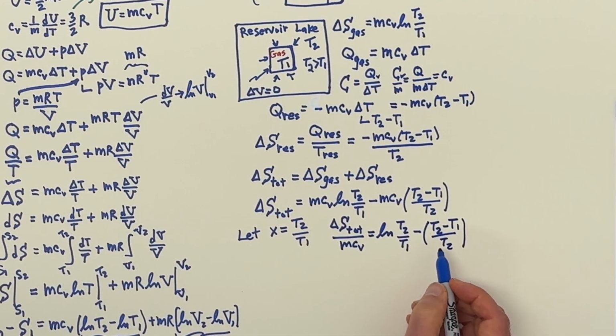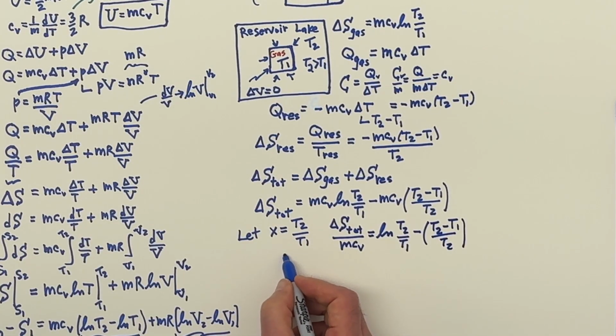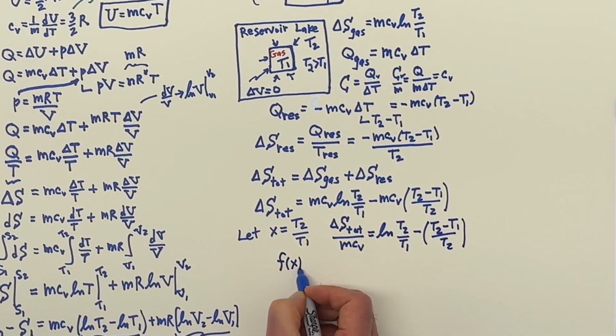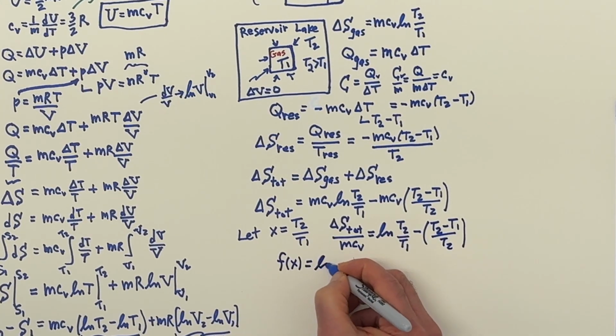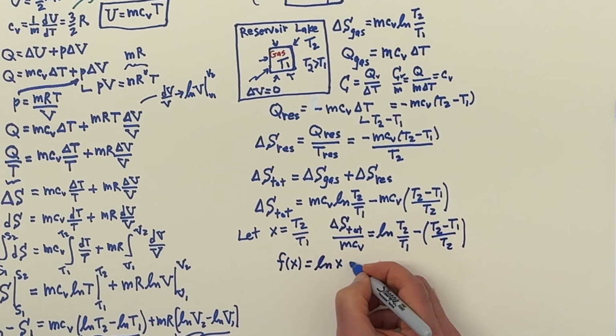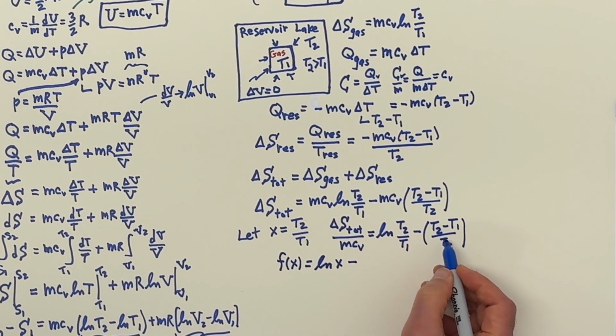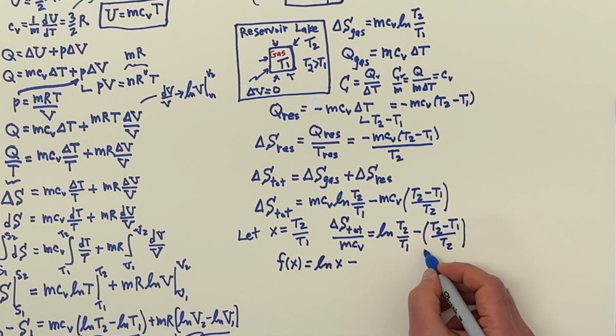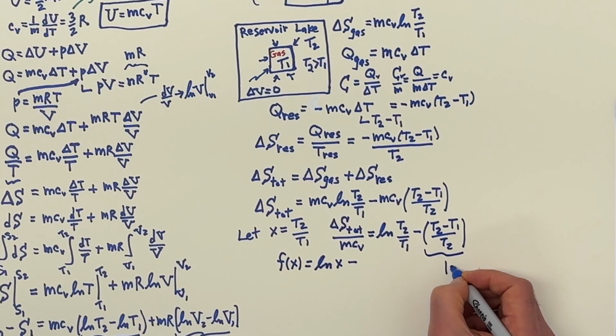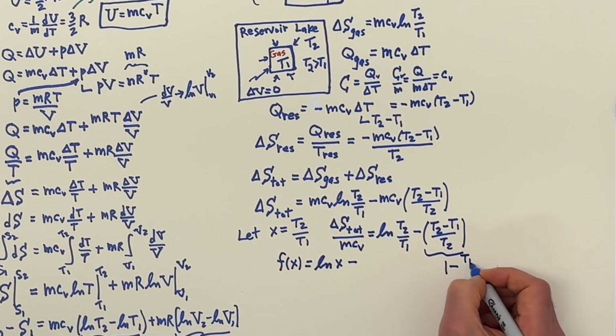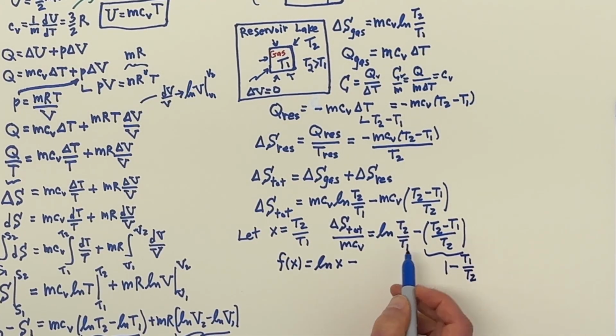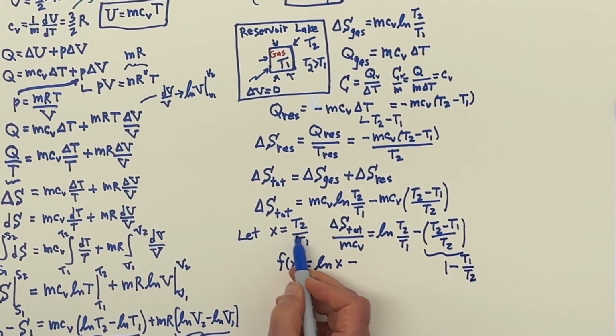All right. So when I translate this to x, I can focus on a function f of x, which is going to be the natural log of x minus... here I'm going to divide out by T2, so this is 1 minus T1 over T2, and T1 over T2 is 1 over x.